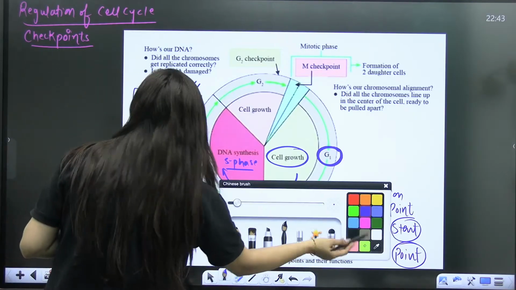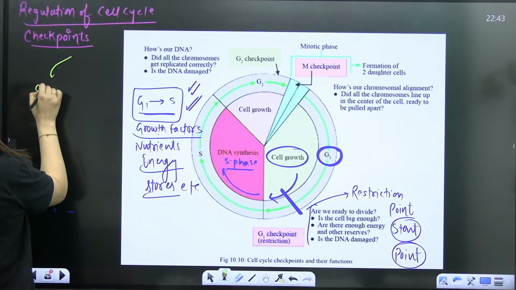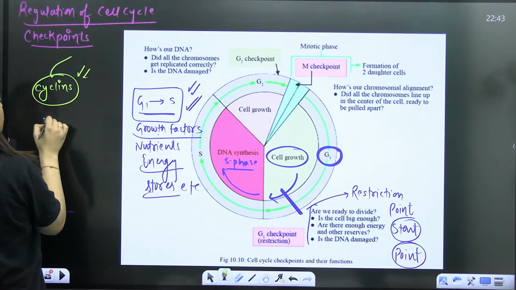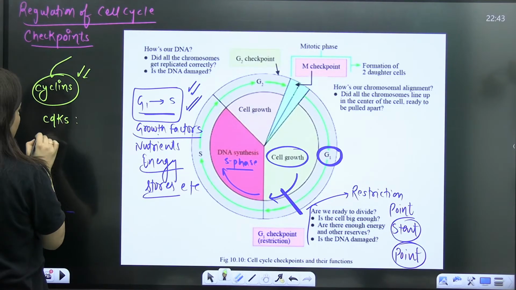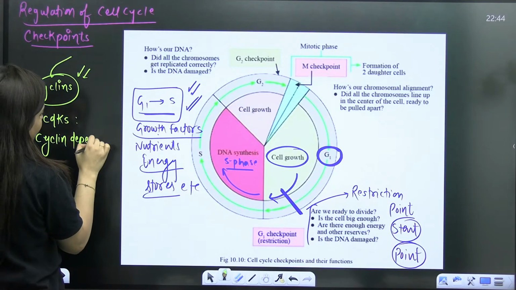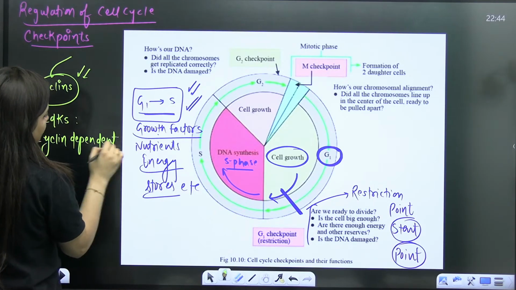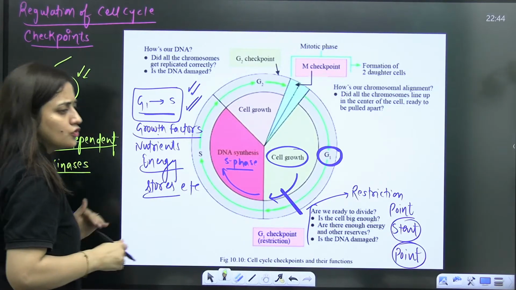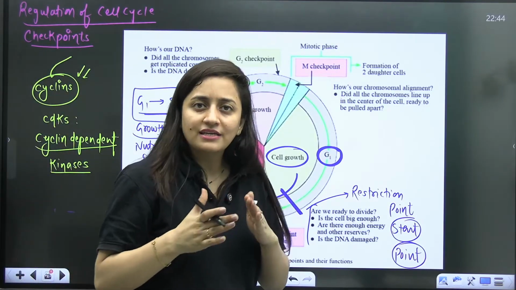And for these transitions, we discuss the role of some cyclins, which are proteins, and some CDKs. CDKs are cyclin dependent kinases, which are enzymes.